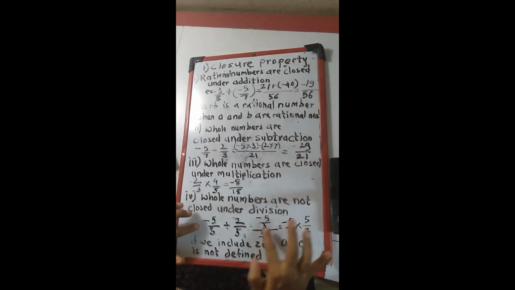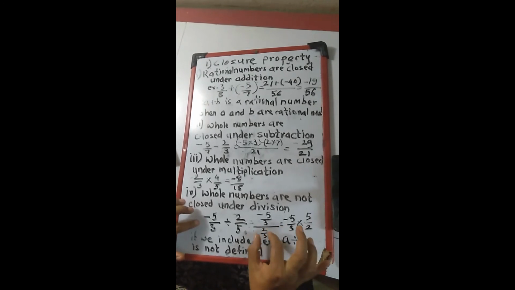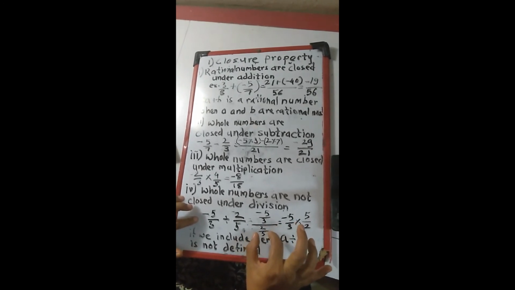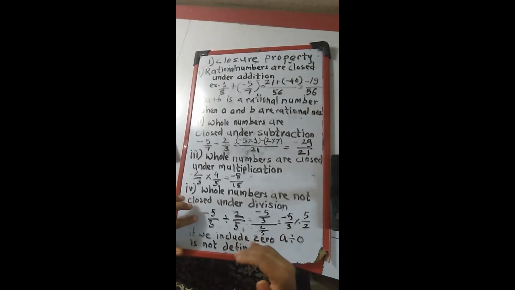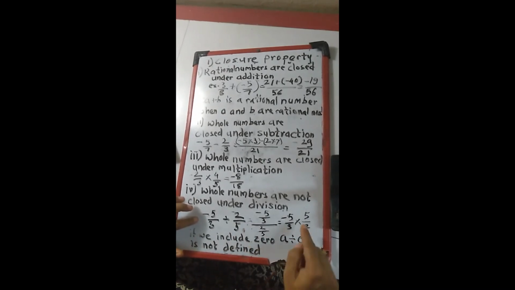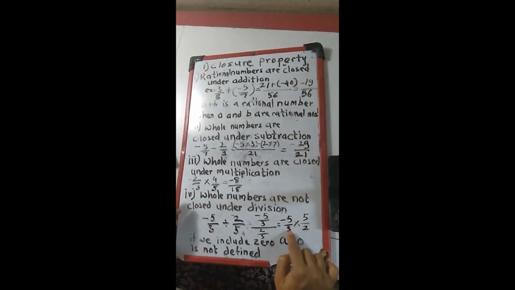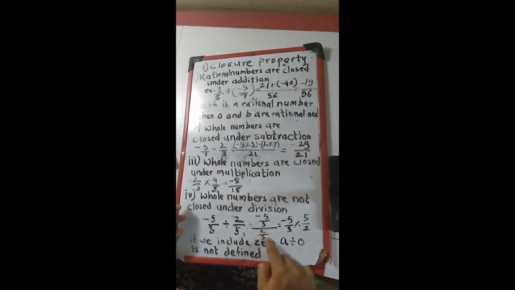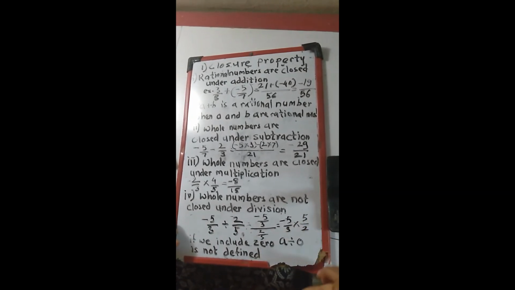Minus 5 upon 3 divided by 2 upon 5. Whenever there is another fraction that we are going to divide by, we inverse that number and write the multiplication sign. So minus 5 upon 3 multiplied by the inverse, that is 5 upon 2. Keep that in mind.